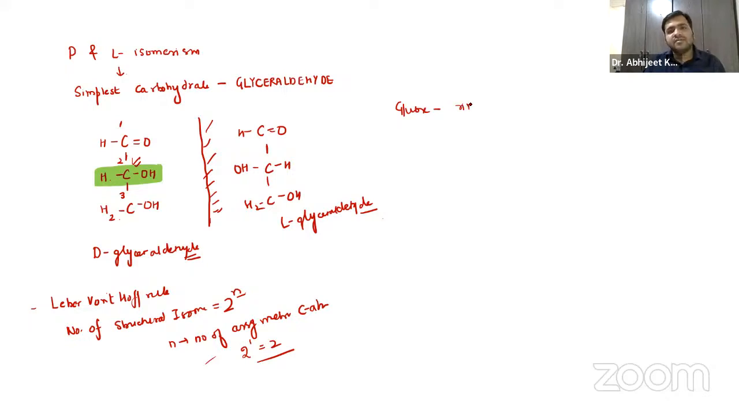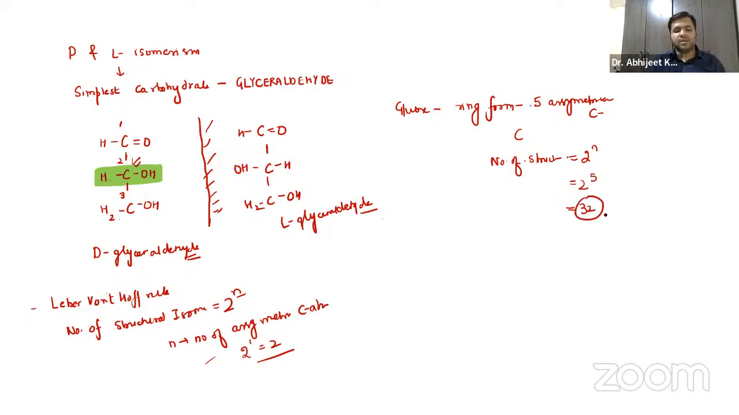Now, glucose, if it is in the ring form, remember it has 5 asymmetrical carbon atoms. So if it is 5, the number of structural isomers will be 2 raised to power n, 2 raised to power 5, which is 32. Now, 32 isomers of glucose are possible.